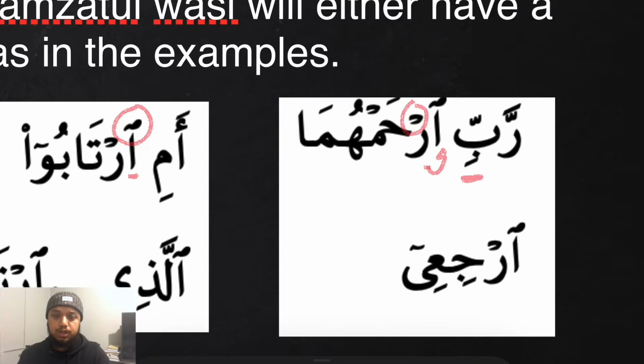رَبِّ ارْحَمْهُمَا, رَبِّ, not رَبِّذ. Even if we were just starting from here, it will be irhamhuma, not idhamhuma. Irhamhuma. The ra is full mouth because it is preceded by a hamzatul wasl.